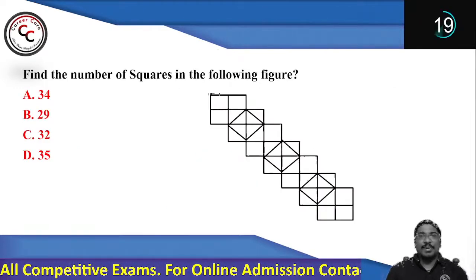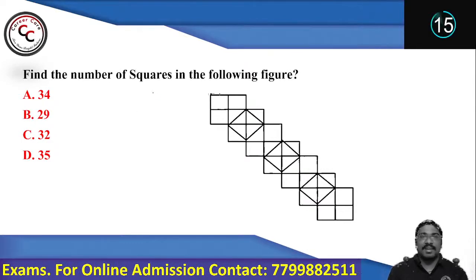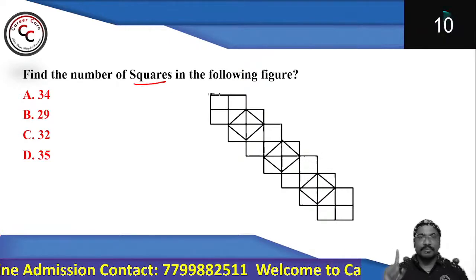Next. Look at this question. See and tell me what does your answer say. Find the number of squares in the following figure. So for this question, I will be giving you 1 minute of time. Right?